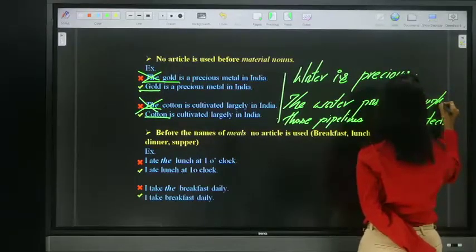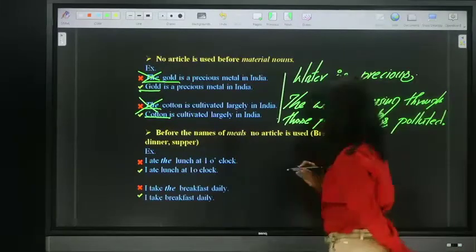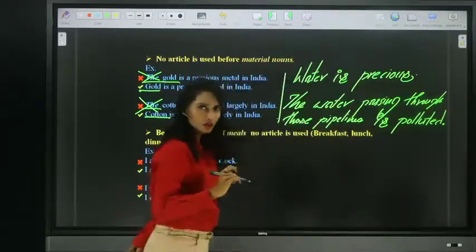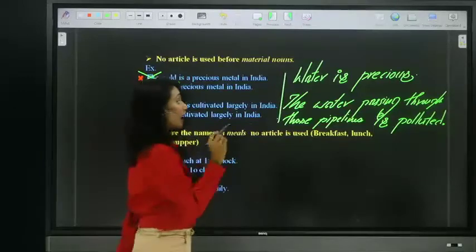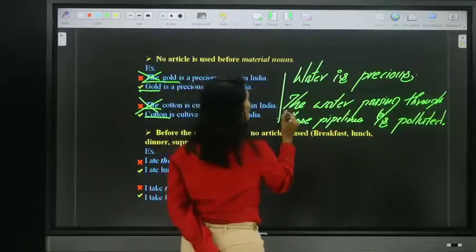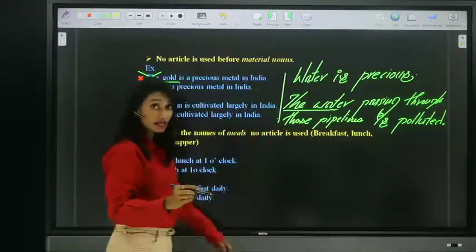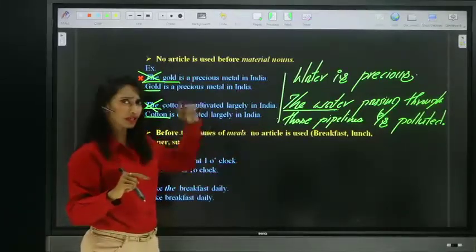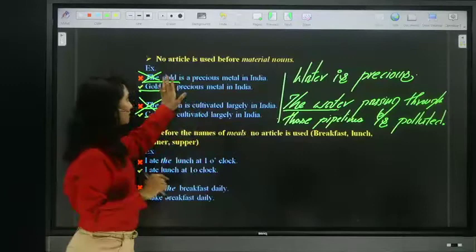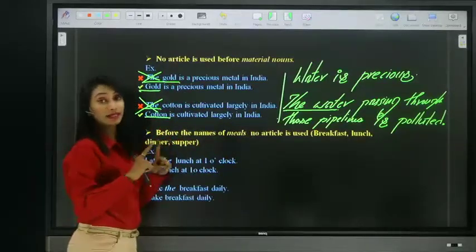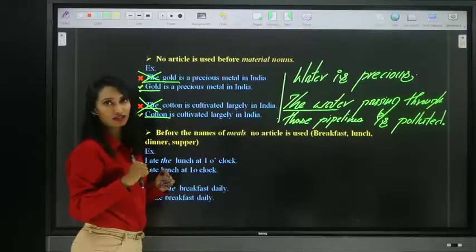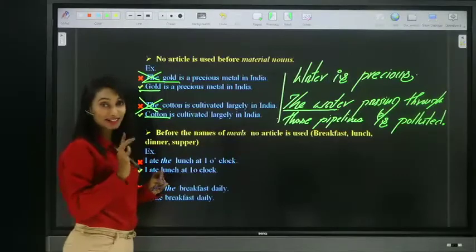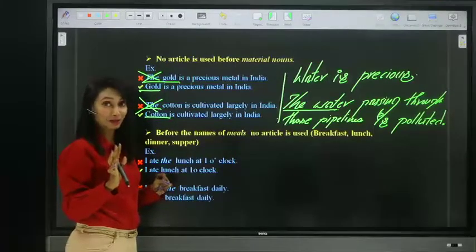Now, is entire water polluted? No. The water passing through those pipelines, here we are specifying the water, not entire water. So when we specify, we can use definite article the. Otherwise, no article must be placed before material nouns. Right? So for every rule, there is an exception, guys. So mind that exception too.